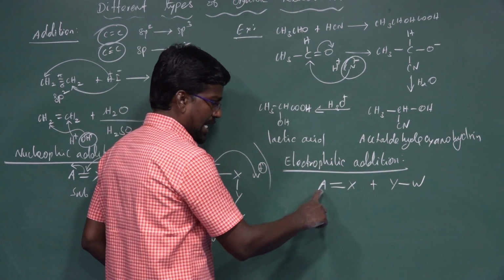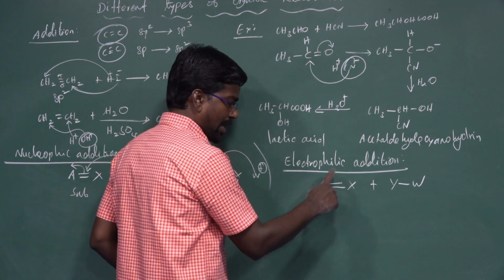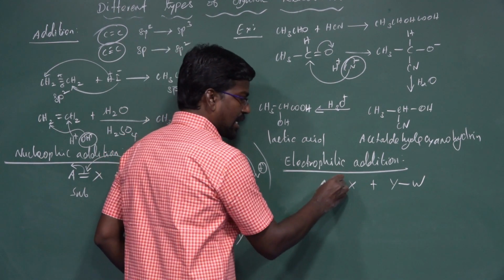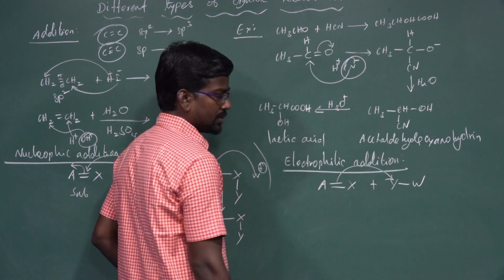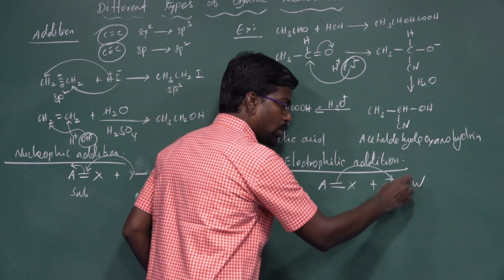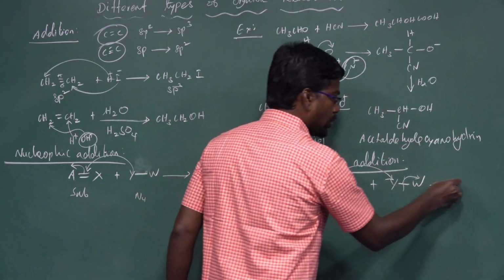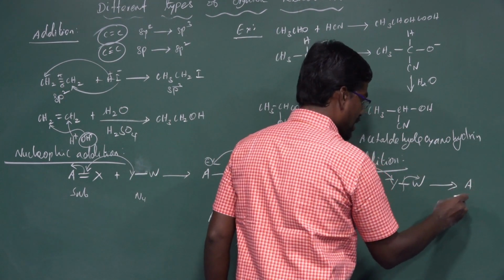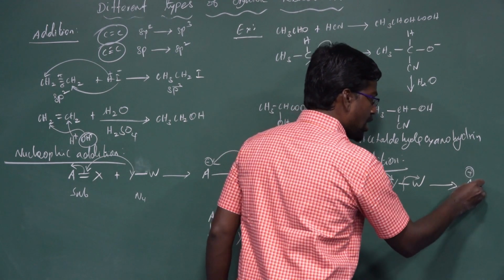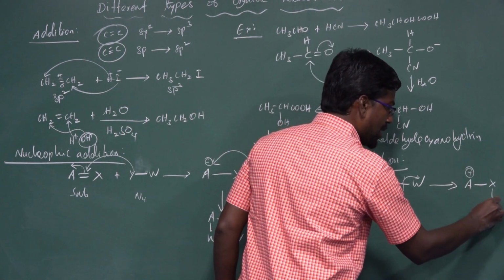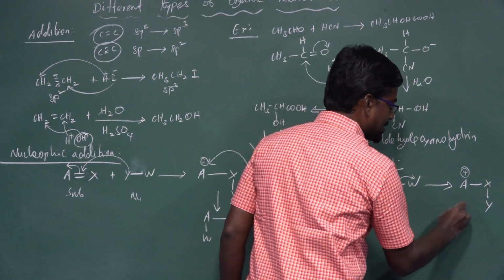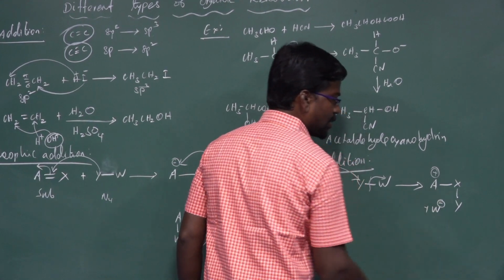That's why the A-X pi bond breaks and both electrons attack Y. Then the Y-W bond breaks and both electrons move towards the W side, to give A+-X-Y with W- removed.